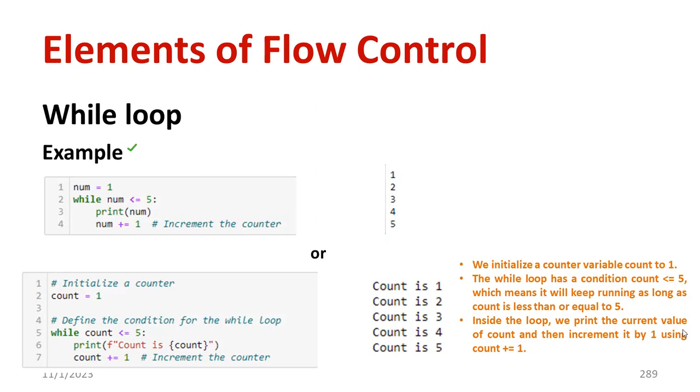Inside the loop, we print the value of count and increment it by 1 by using the operator plus equal to 1. So the main function of that plus equal to 1 is to increment the counter. Then you'll be getting the result as count is equal to 1, count is equal to 2. Why? Because you already mentioned count is. That is why you'll be getting the result in this fashion. This is another example.